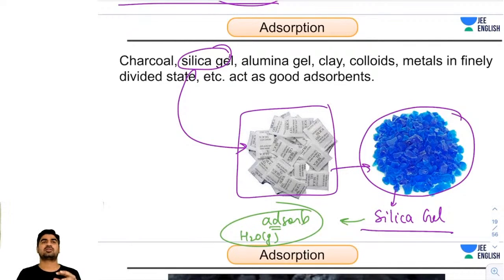You might have observed that if there is some dampness inside your house in rainy season, you will feel a smell. Actually, that smell is due to presence of water vapors. So when they sell these new bottles, they put silica gel inside it, because if moisture is present in the air, it will cause a bad smell which you will not like.